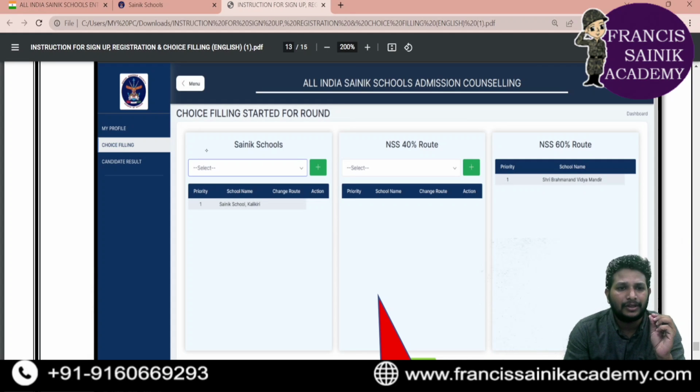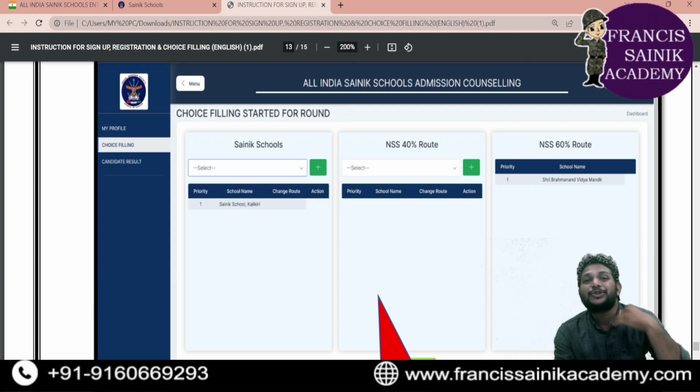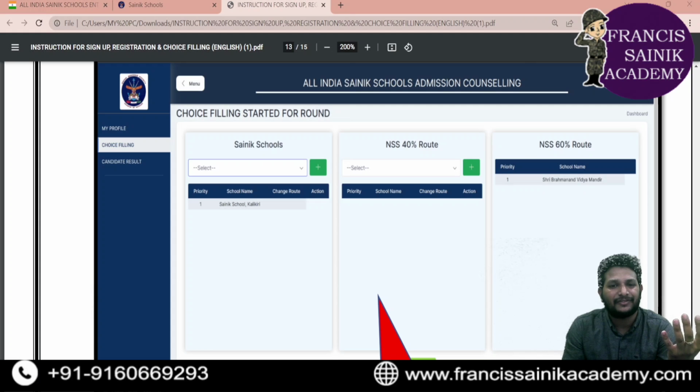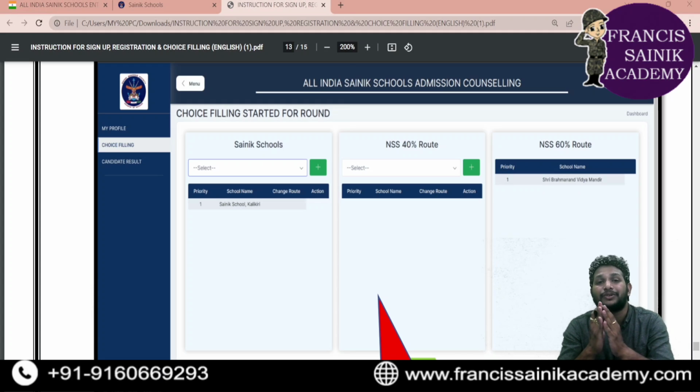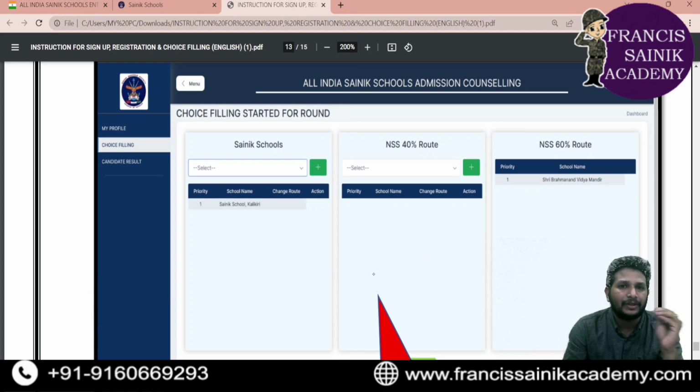So you'll get a choice filling page like this. In this Sainik School section, the first option is there by default, because that school is the one for which you kept the preference while submitting your application form. Even if you don't fill it, it will show by default. That is the school which you kept as your preference in your application form. Now, what is the next one? This is the page that opens when you click choice filling.